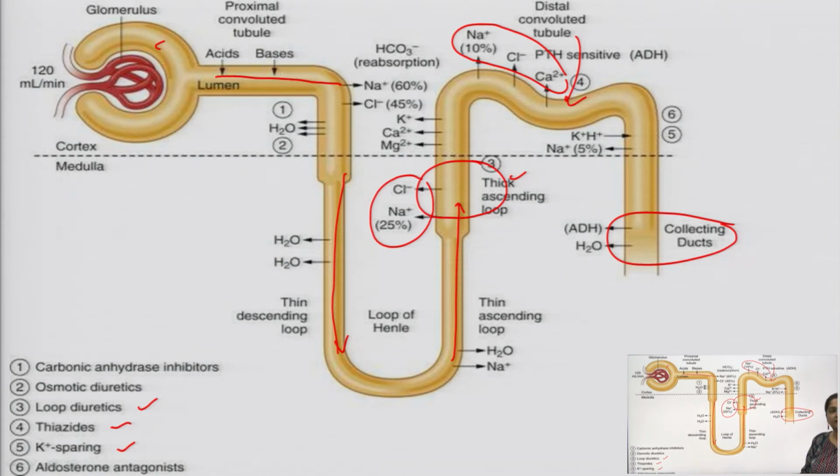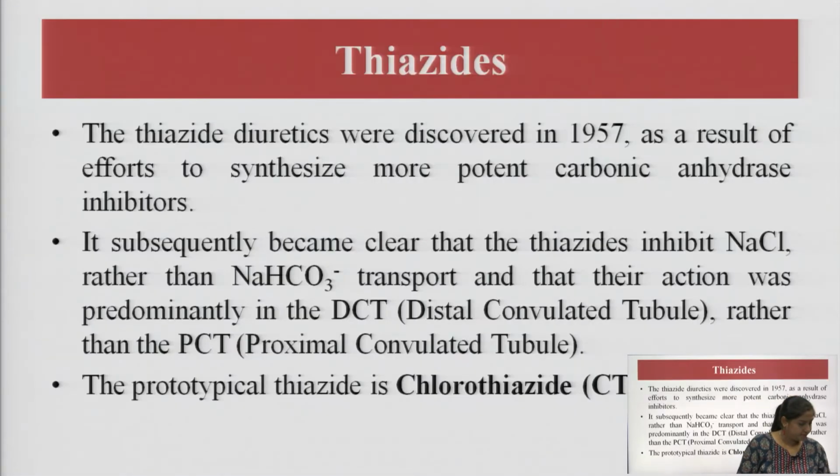And ultimately the potassium sparing diuretics work in the collecting duct, where again it comes under the ADH hormone and the reabsorption of water happens here. So, let us dig into the topic.